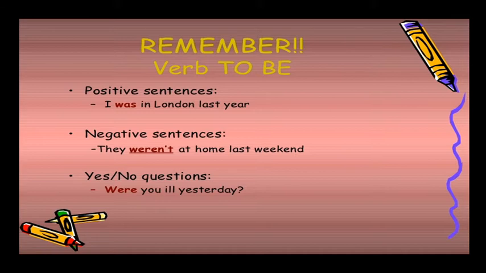For the positive sentence: I was in London last year. Negative sentence: they were not at home last weekend. For yes or no type questions: were you ill yesterday? So we have to use the be form verb in these places for these types of sentences.